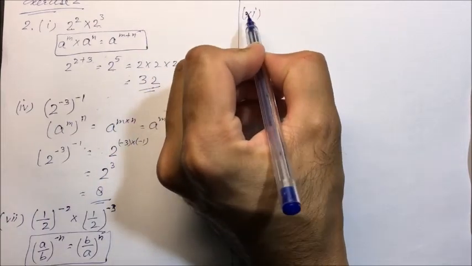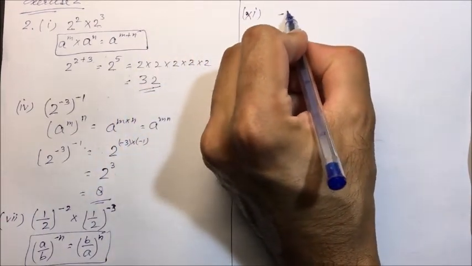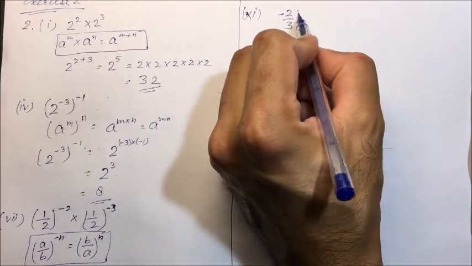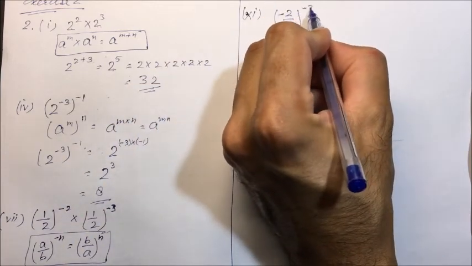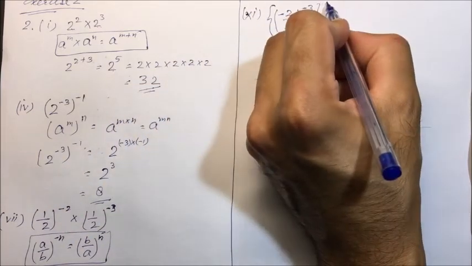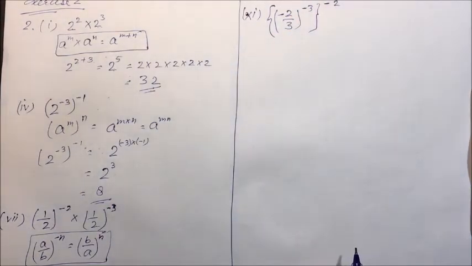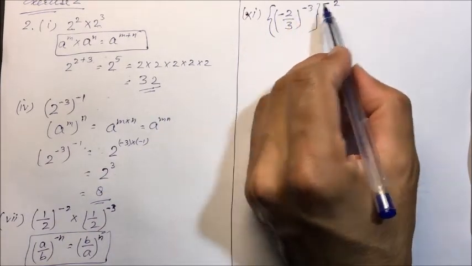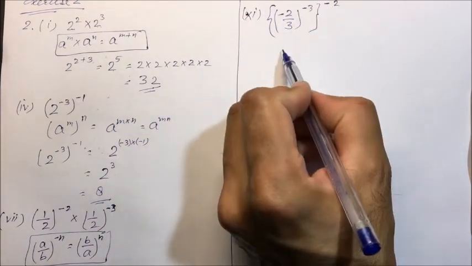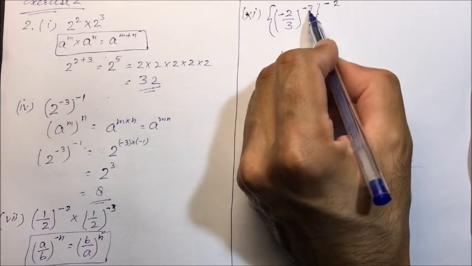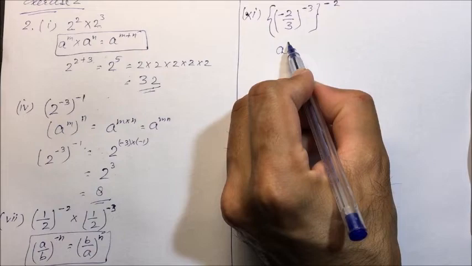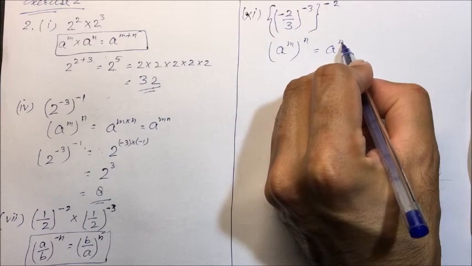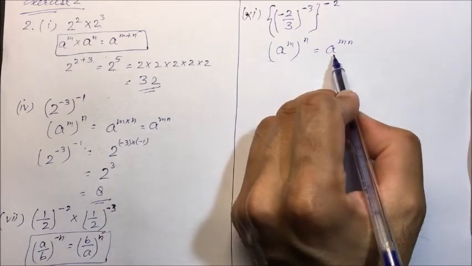Now the 11th: minus 2 divided by 3, the whole raised to power minus 3, and this whole raised to power minus 2. So here either we can start from here or we can start from this side. We can see this: a raised to power m, the whole raised to power n. It is how much? a raised to power mn, the fifth law.